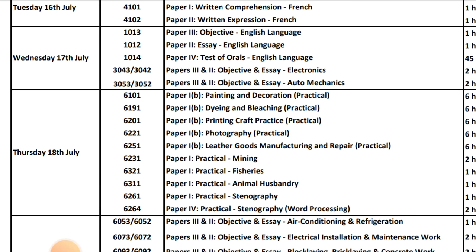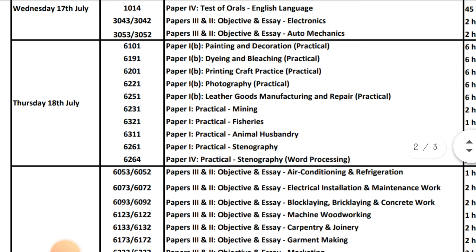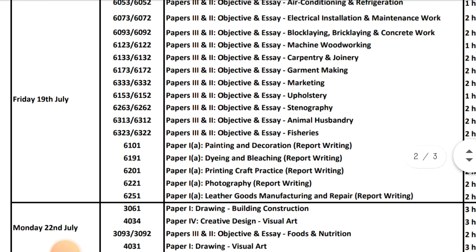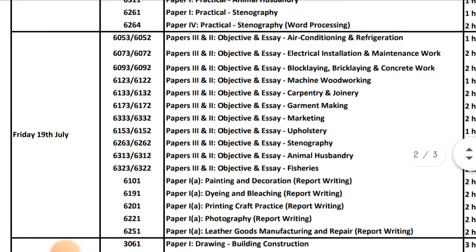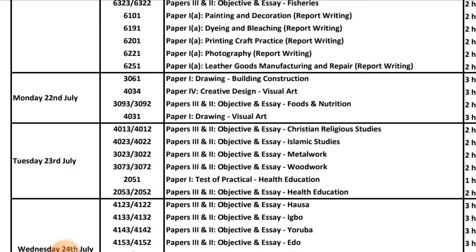On Thursday, 18th of July, we'll have things like painting, dyeing, photography, and all the rest. On Friday 19th, we'll have air conditioner and all those things that you may not really be interested in. Then on 22nd of July, we'll have building, construction, and all that.